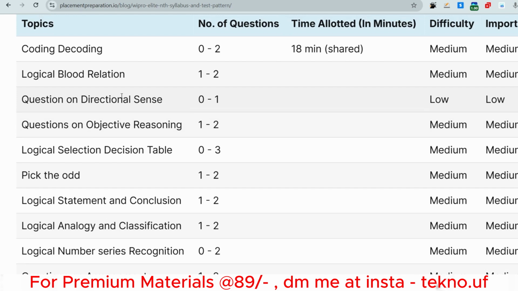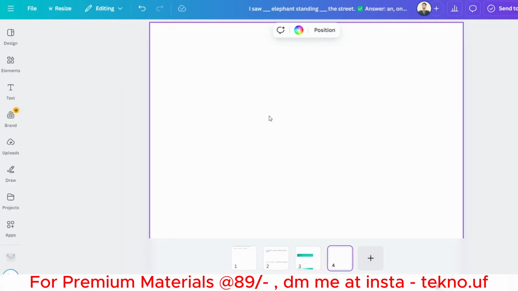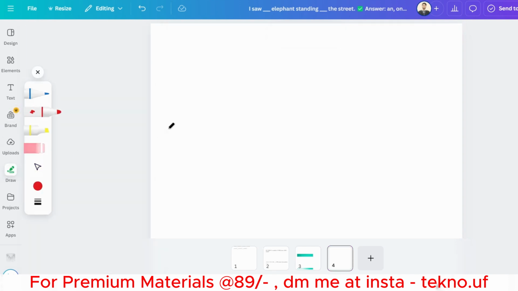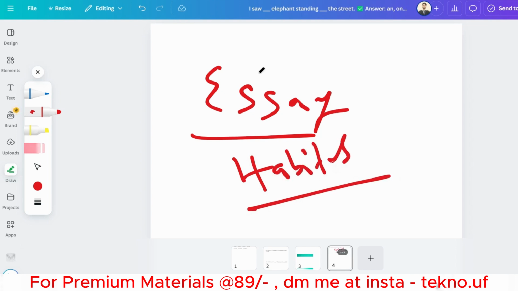Okay, so I hope you will give importance, and let me discuss what topics they are asking these days. So let's start with the first one. I'll discuss what important coding sections they are asking. Before that, let me discuss the essay writing. In essay writing, they will ask you about, let's say, your habits, and you have to write an essay on this.